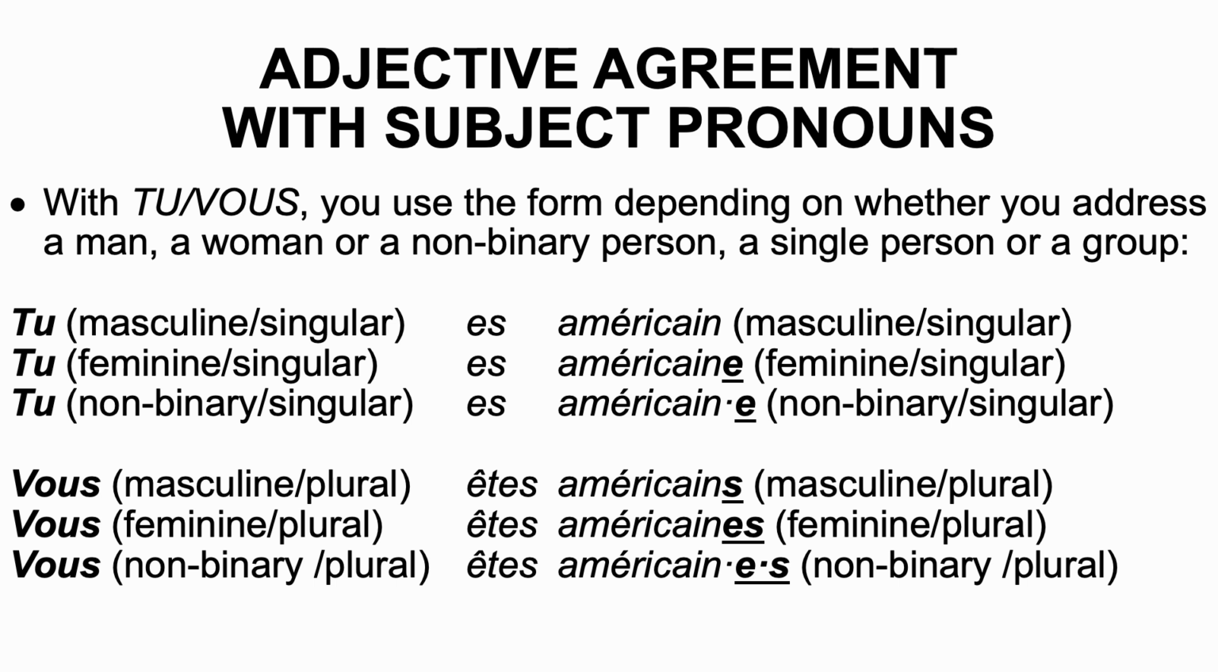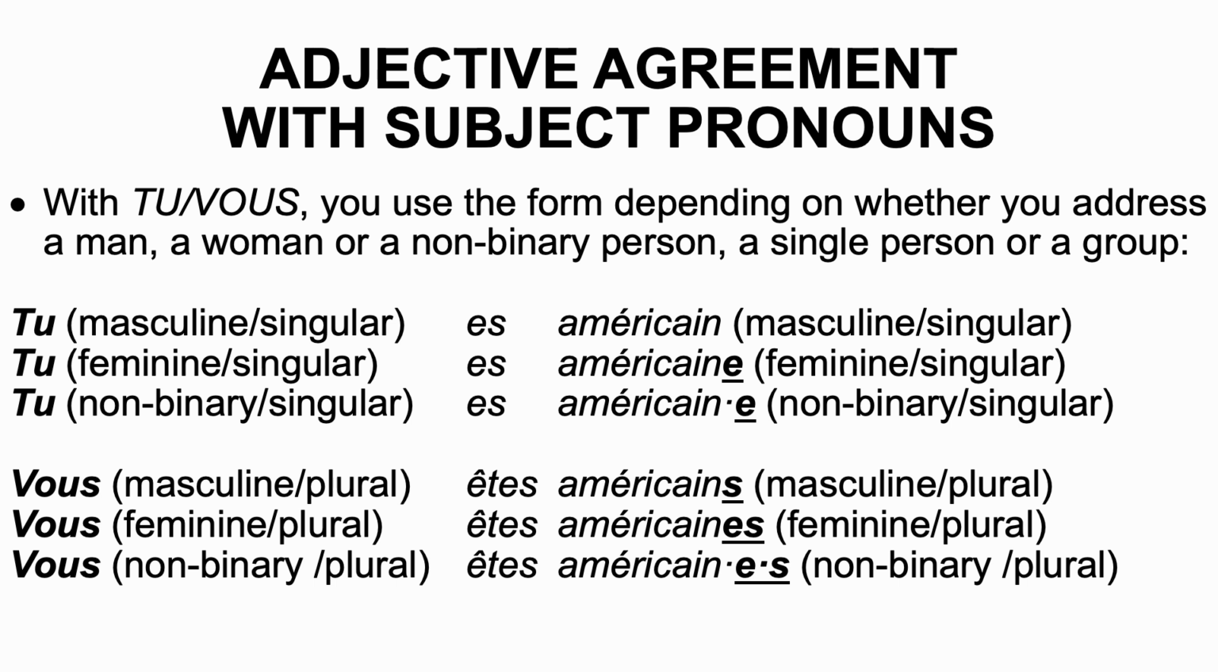You use the form depending on whether you address a man, a woman, or a non-binary person, a single person, or a group. So if you address a person who identifies as male, you use the masculine singular form, tu es américain. You use the feminine singular form américaine if you address someone who identifies as female, tu es américaine. And you use the non-binary form if you address someone who identifies as non-binary. Tu es américain, américaine.